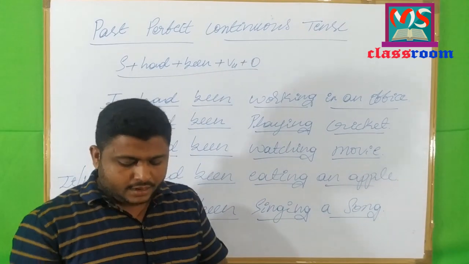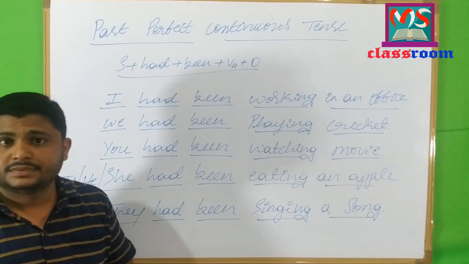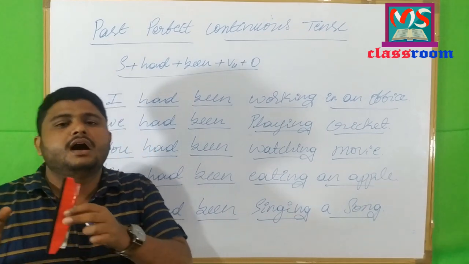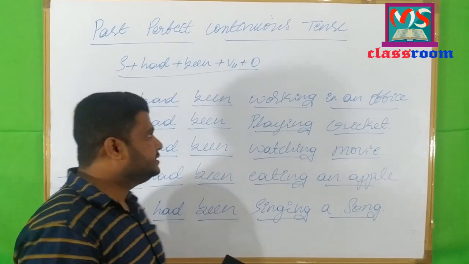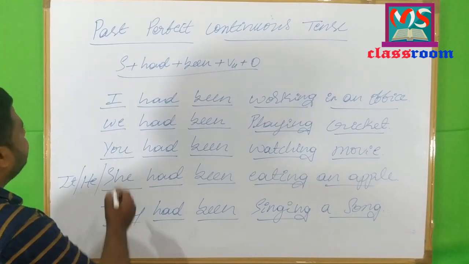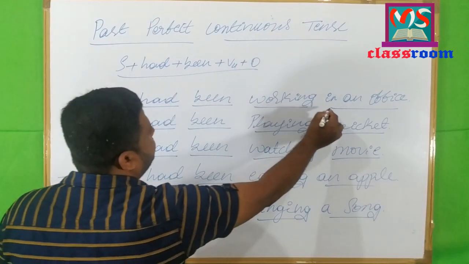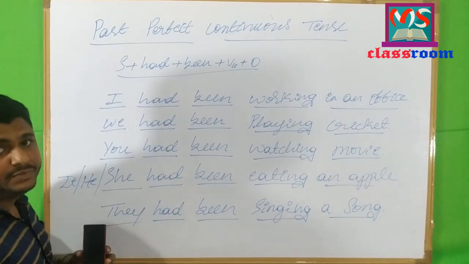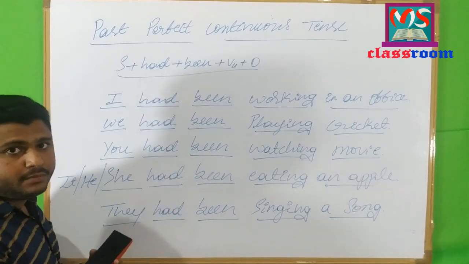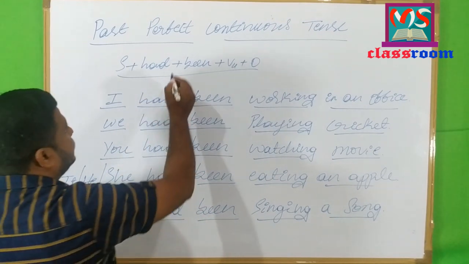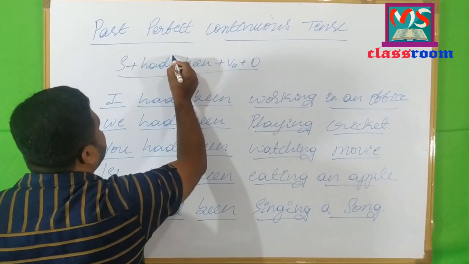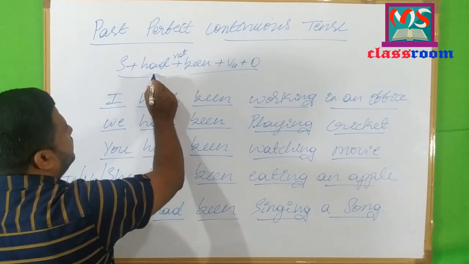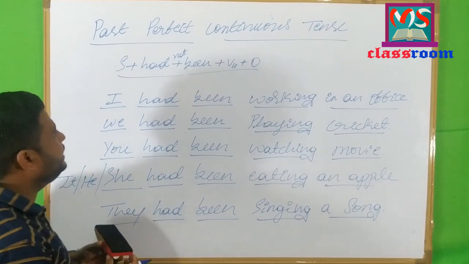Now, let me tell you the negative sentences in past perfect continuous tense. How to make a negative sentence? Change affirmative sentences into negative sentences. Look at the examples here. I have written the affirmative sentence, I had been working in an office. What you have to do, look at the formula first. We have the subject and then the past tense form of the have auxiliary, that is had, and then we have to add not in between the helping verb had and the helping verb been.